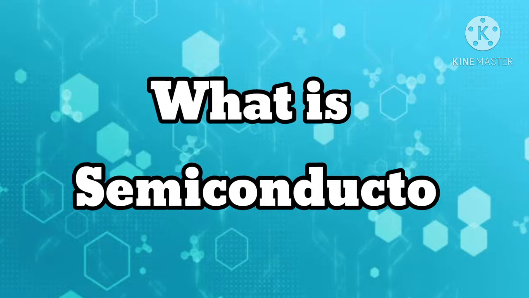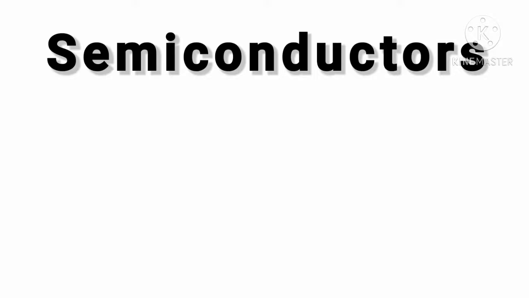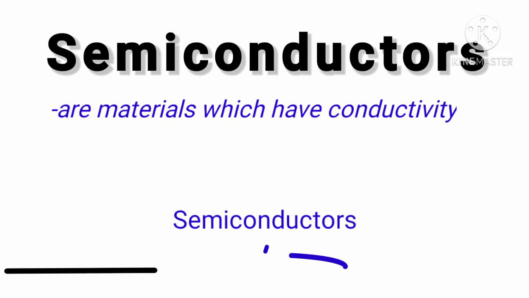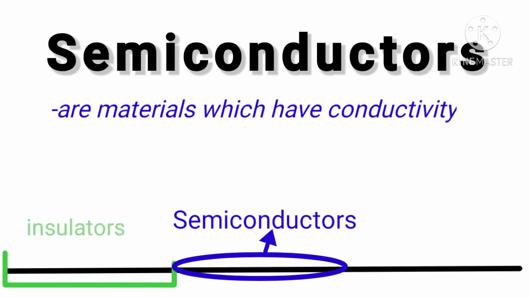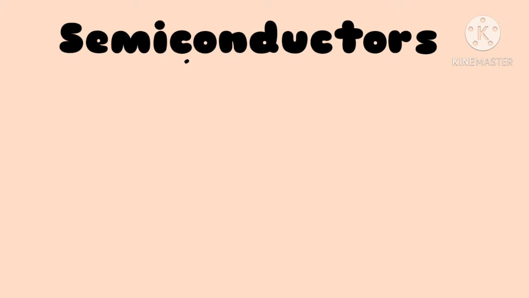So what is a semiconductor? Semiconductors are materials which have conductivity between insulators and conductors. Semiconductors can be pure elements and can be compounds.